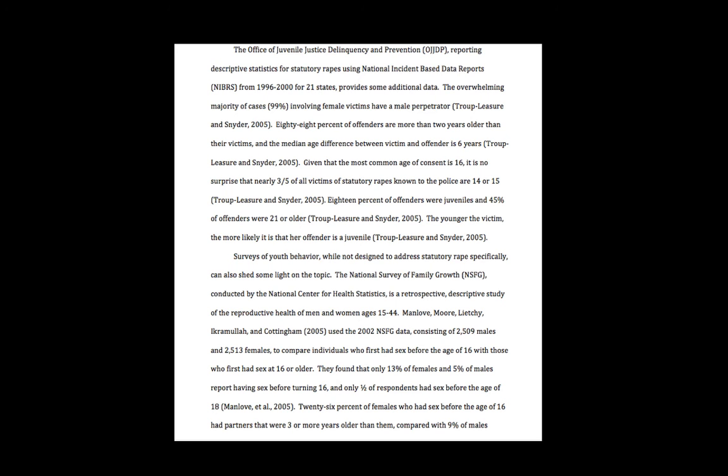So let's look at an example of a paper, and this is a section from a paper that I have written, and it's dealing with a description of the problem, and the description of the problem is statutory rape. So there's some other things we can note in here that will help us with our papers. For instance, the federal government has many agencies and they're often referred to by abbreviations. But before we can use an abbreviation or an acronym for something, the first time we use it, we have to spell it out and in parentheses put that abbreviation.